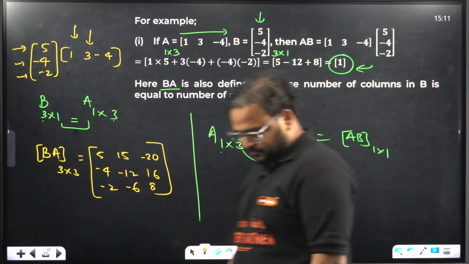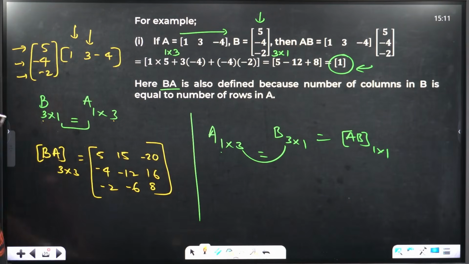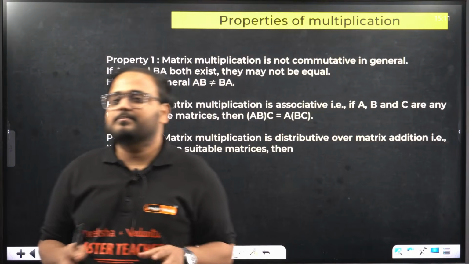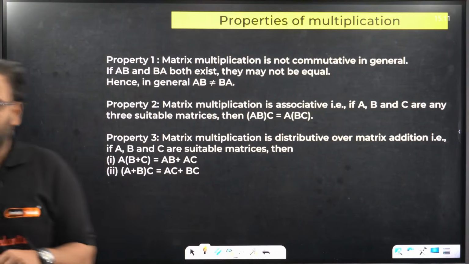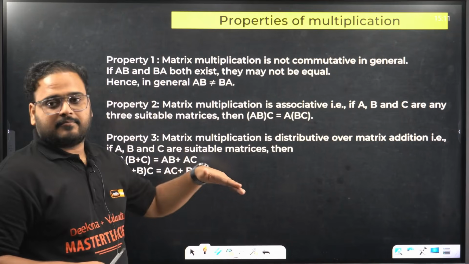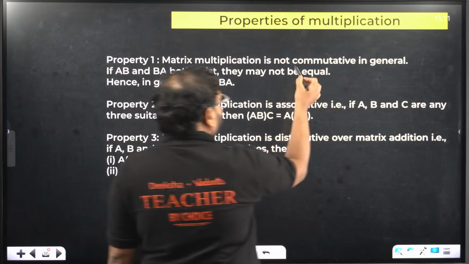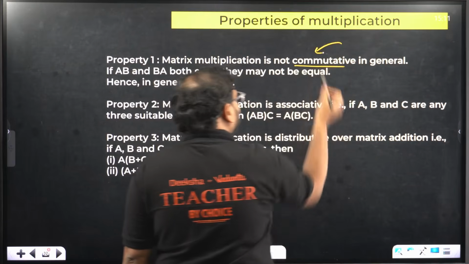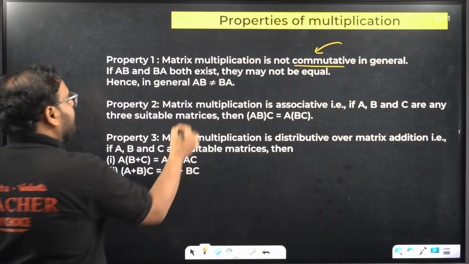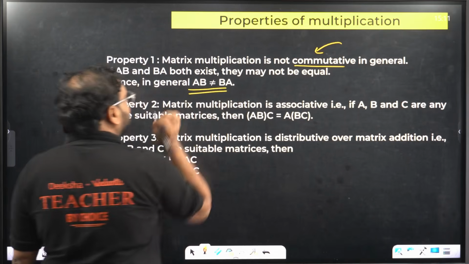Please check, because most of the questions, whether it is boards or CET, come from matrix multiplication only. Okay. The properties are there. The first one is the commutative property. This is not true for the case of matrix multiplication. So AB is not generally equal to BA.